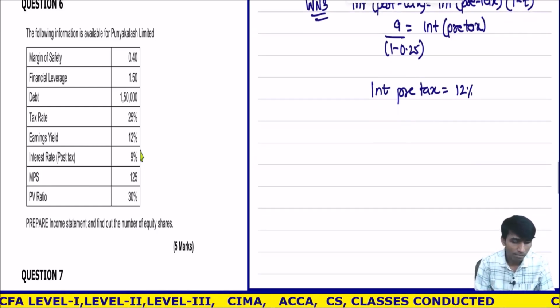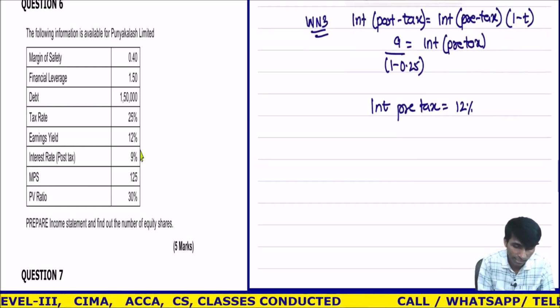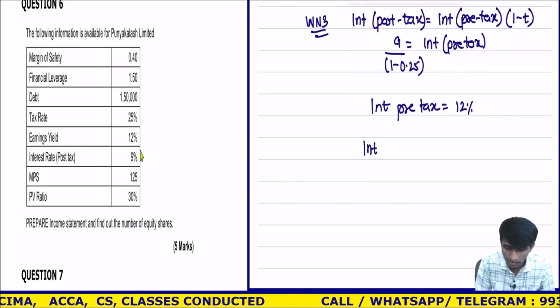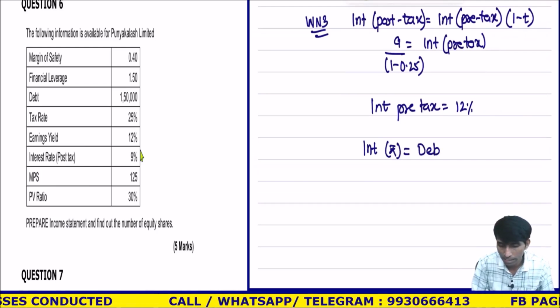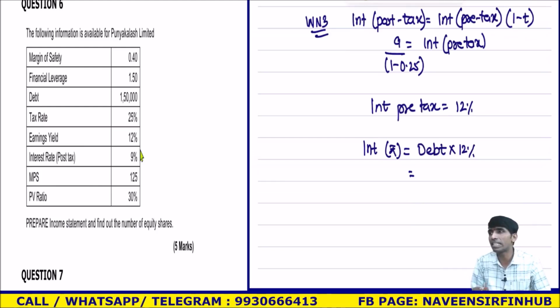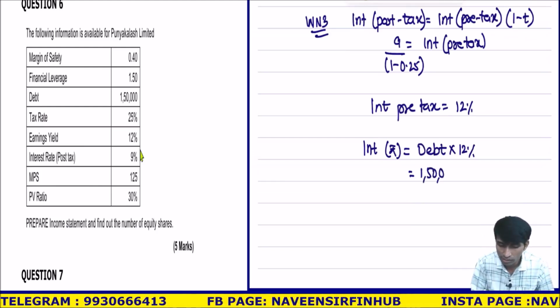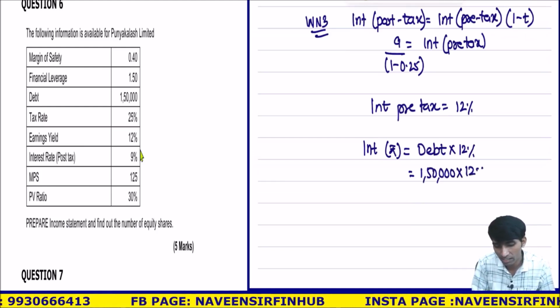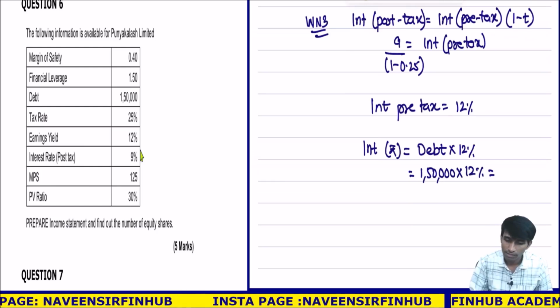Pre-tax is done. I got the interest pre-tax, so I can calculate interest in rupees. Interest in rupees is equal to my debt multiplied by 12%. People ask me, sir, if we don't write debt into 12% directly, is it okay? Yes, because it is given in the question. You should write steps for all these things, but that does not mean they will cut marks for this. They also understand.